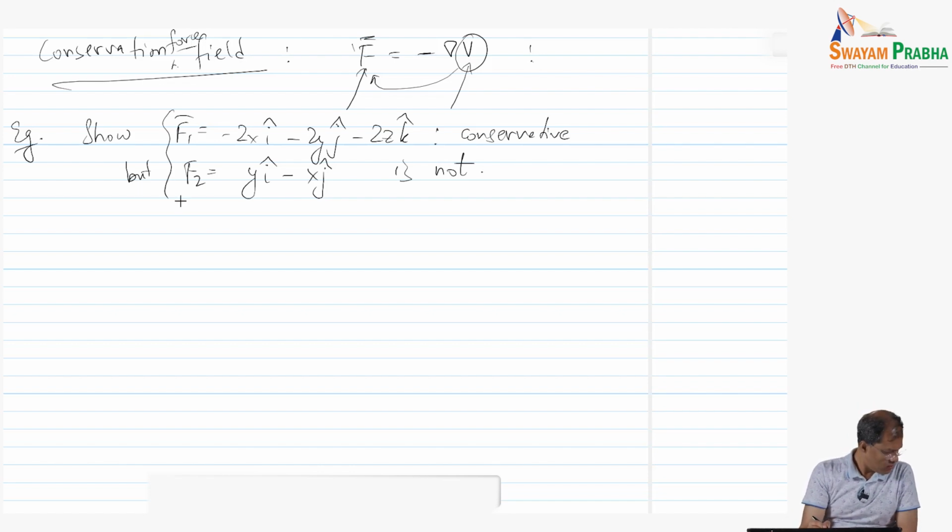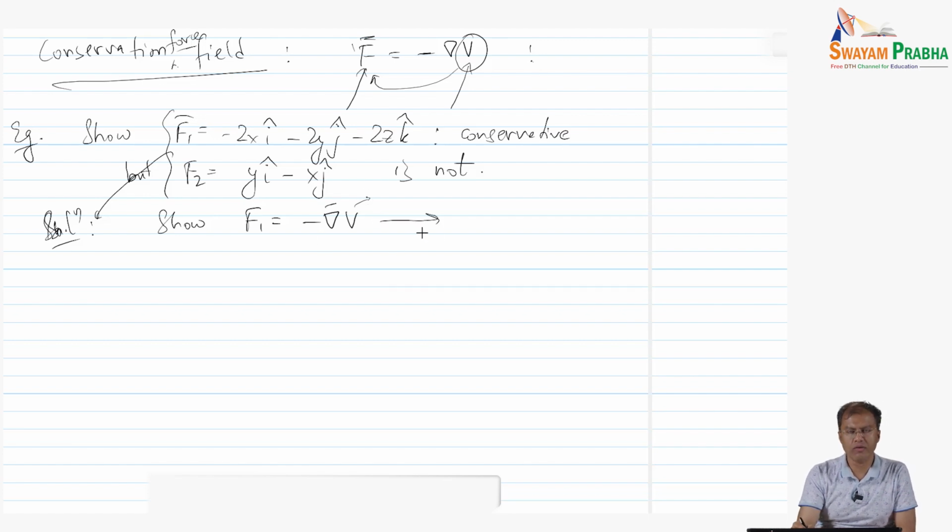Okay. So let us look at the first force field, F1. The idea is that we want to show that F1 is negative grad V for some scalar V. If we look at this equation component-wise, notice grad V is going to give us a vector, and that is equated to F1. So we equate component-wise.